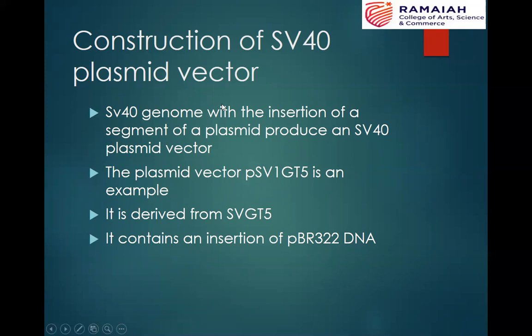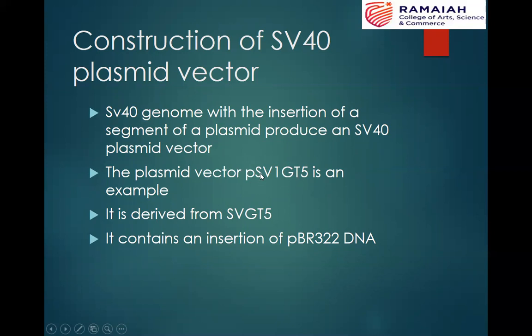Another variation of SV40 vector is where, in the SV40 genome, there is insertion of a segment of plasmid. When you do that insertion, it produces an SV40 plasmid vector. One such example of an SV40 plasmid vector is pSV1GT5.